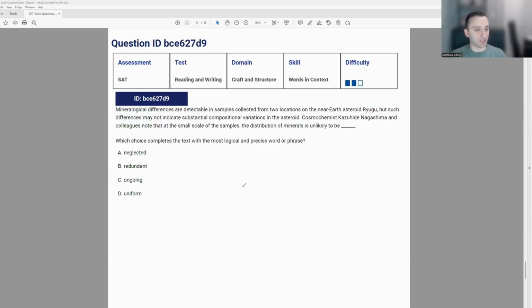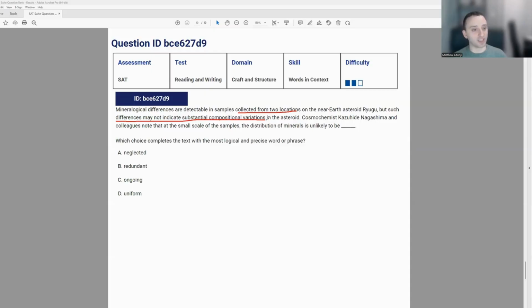Mineralogical differences are detectable in samples collected from two locations on the near-Earth asteroid Ryugu, but such differences may not indicate substantial compositional variations in the asteroid. Cosmochemist Kazuhide Nagashima and colleagues noted that at the small scale of the samples, the distribution of minerals is unlikely to be what? So they're saying that because you only pick from two small areas on the asteroid, those differences may not indicate much compositional variations.